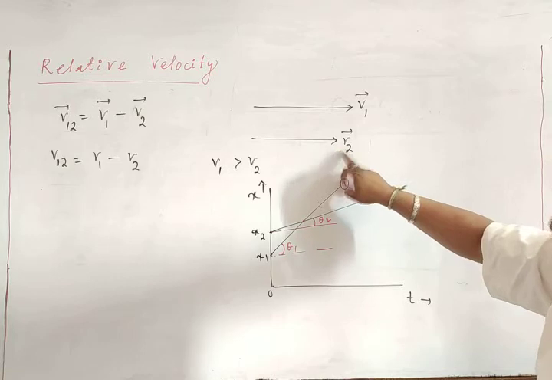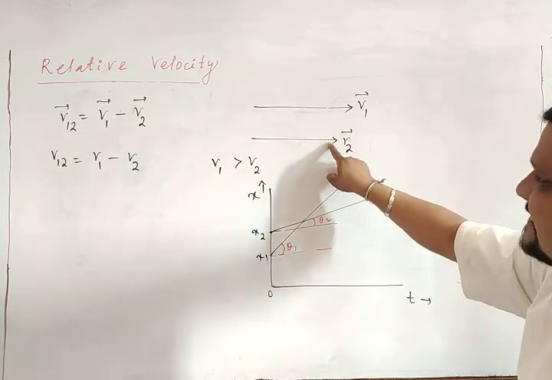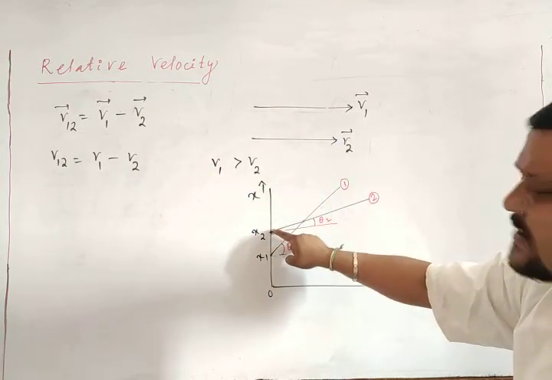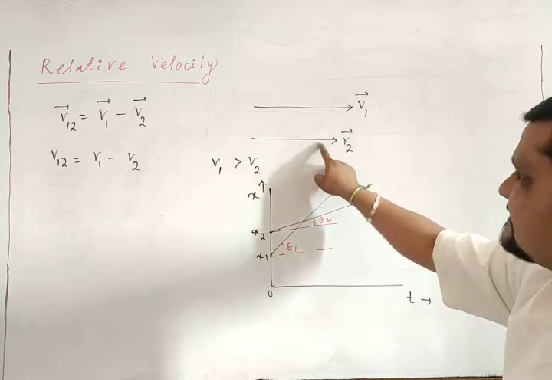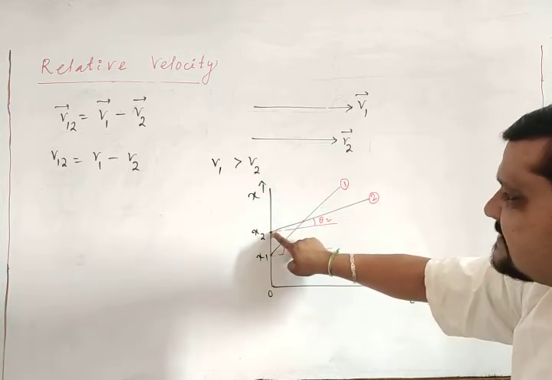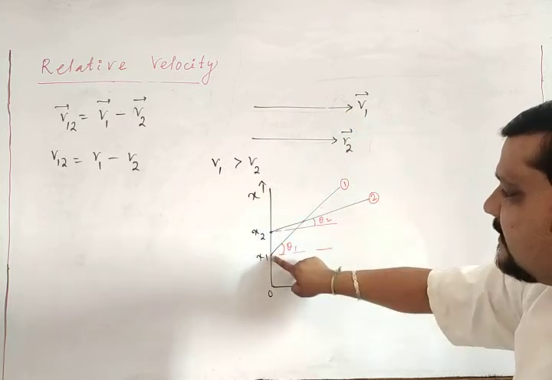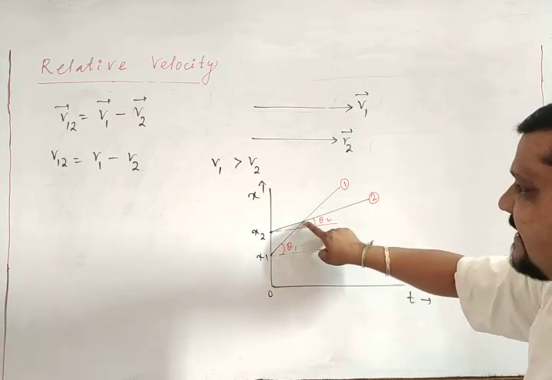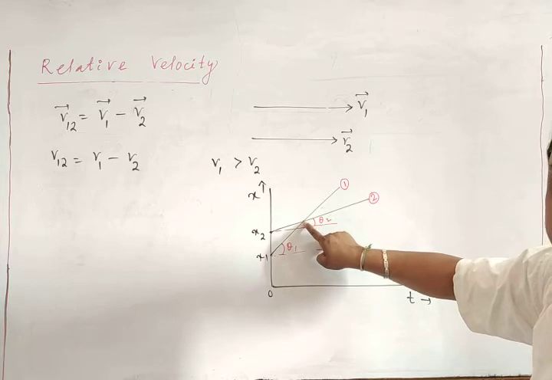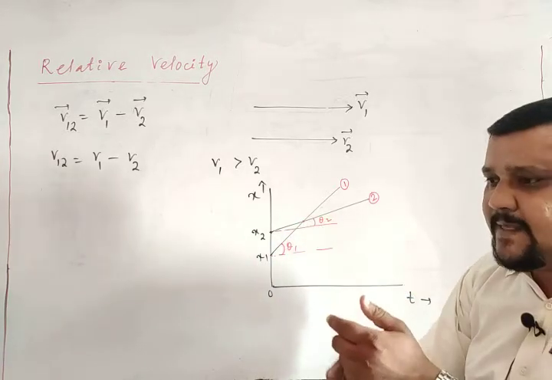Suppose its position is greater than the other one, then as v1's position increases, object 1 will cross at a point, and the separation goes on decreasing, right?